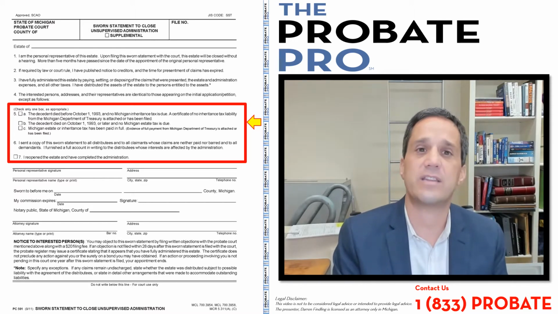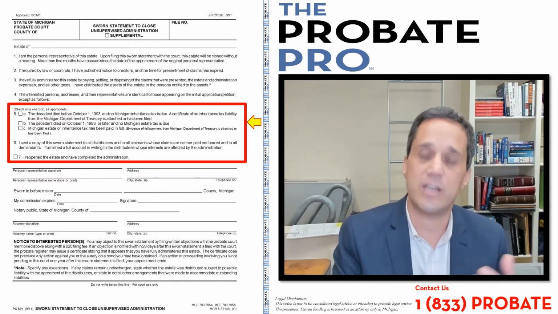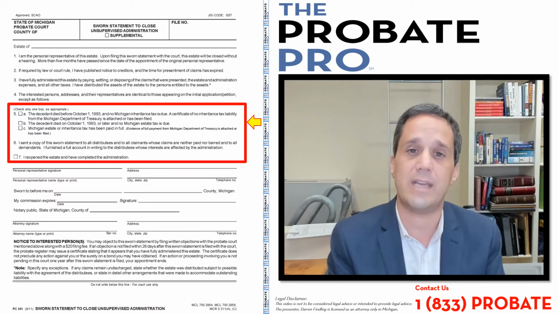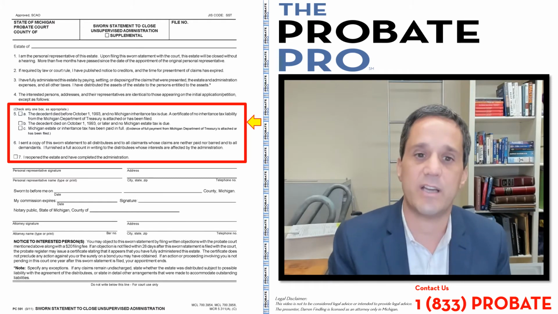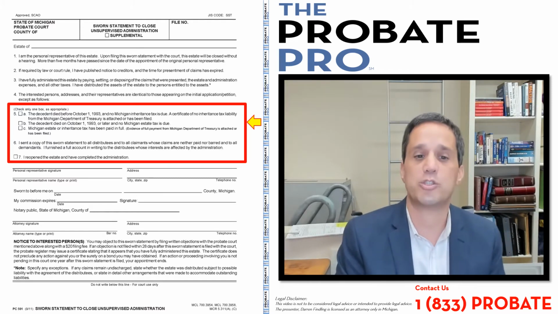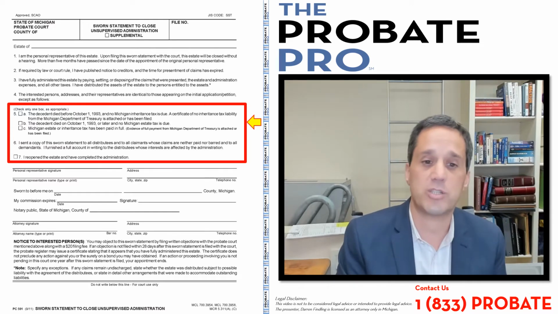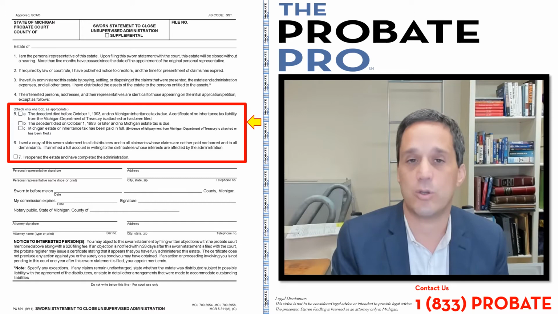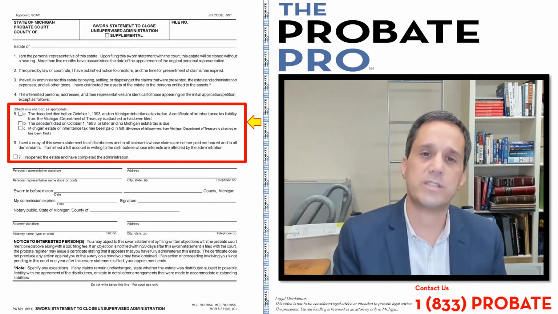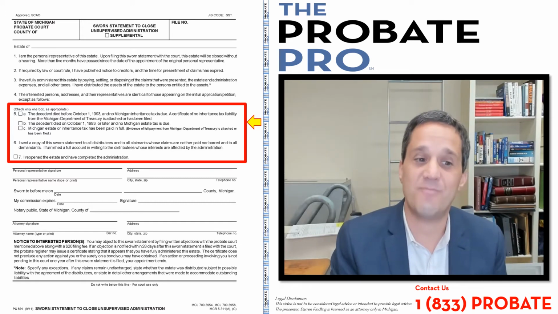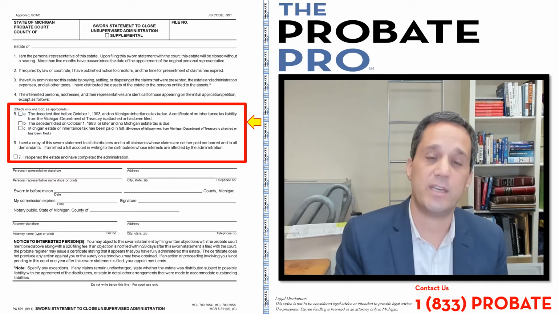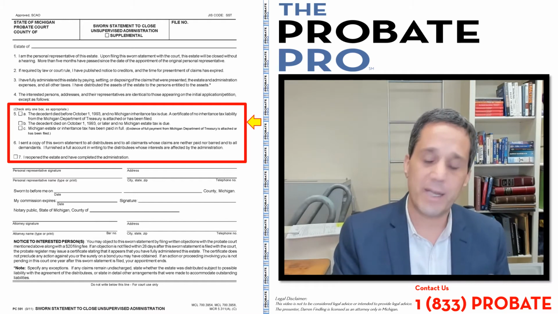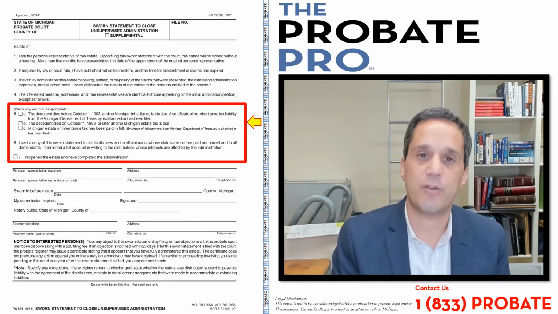Section C says that there is a tax that has been incurred and it has been paid in full. And of course, you would attach to the sworn statement to close a copy of the receipt of that payment, as well as the discharge from the state of Michigan or the IRS that identifies that the debt is no longer owed. But in most scenarios, we're checking Section 5B, the individual died after October 1 of 1993 and there's no inheritance tax. But again, be careful, make sure you fill this out correctly.